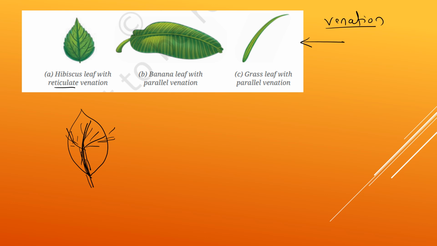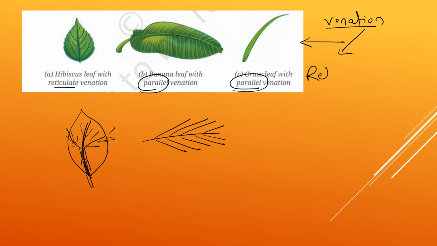Then the second one, banana leaf with parallel venation. Parallel, you know the word meaning. There is no net-like structure, no complication, simple. Even in grass leaf you can see the parallel venation. So how many types of venations are there? You need to understand and remember: reticulate, and the second one is parallel.